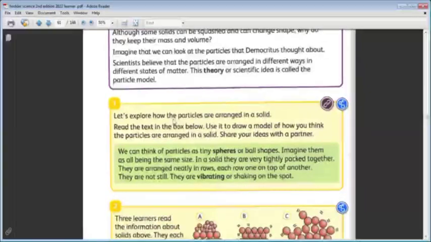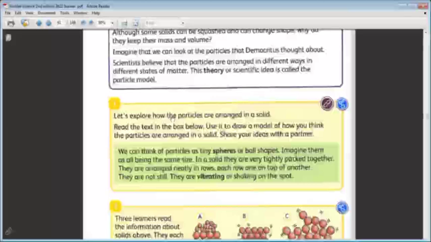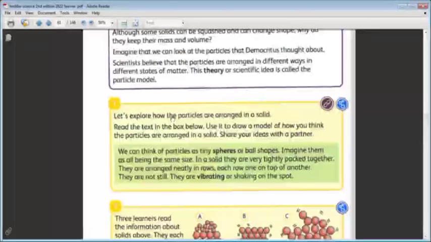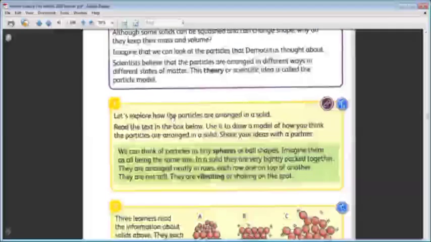Big. Particles are big. No, I listened, the particles are small. The particles are small. All the particles are small. Particles of solid or liquid or gas, they are all small. We can't see them with our eyes.